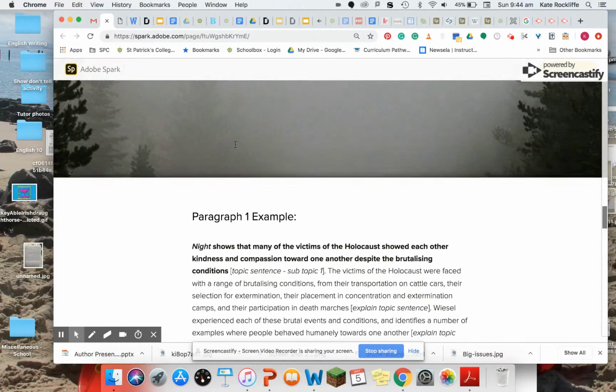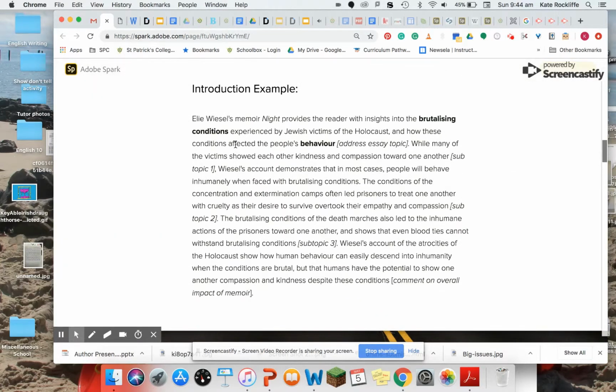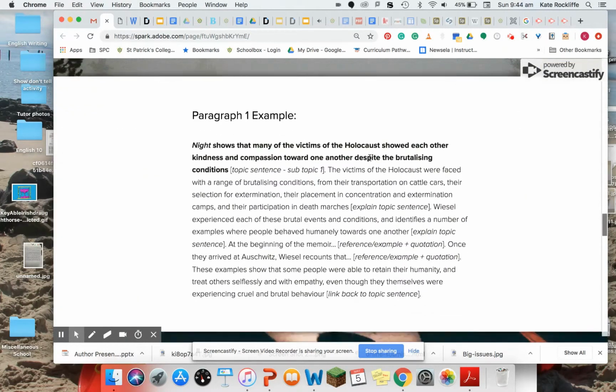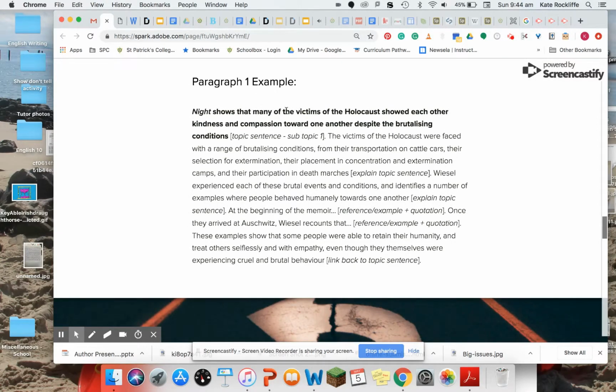So if you recall, my first subtopic was many victims showed each other kindness and compassion towards one another. So that is what my first paragraph is about. Night shows that many of the victims of the Holocaust showed each other kindness and compassion despite the brutalising conditions. So now I need to talk a little bit more in detail about what that topic sentence means.